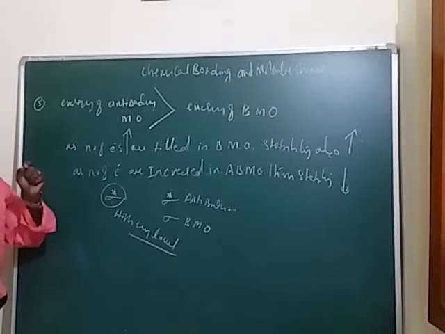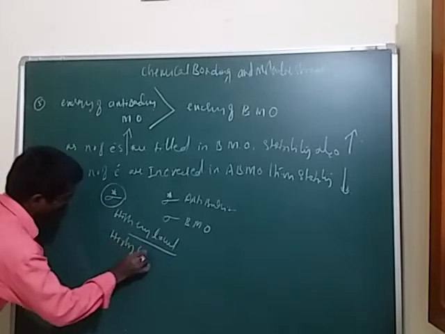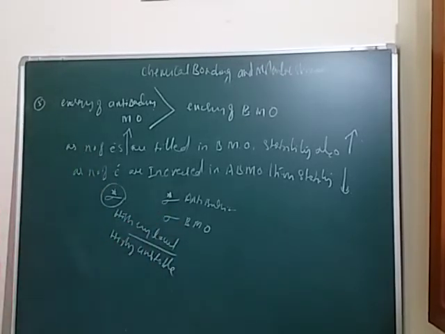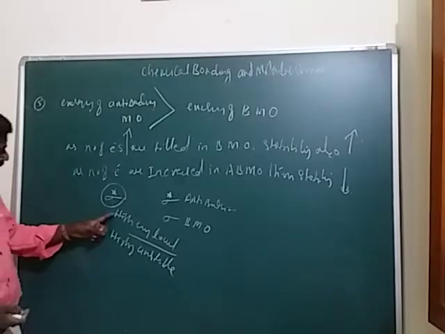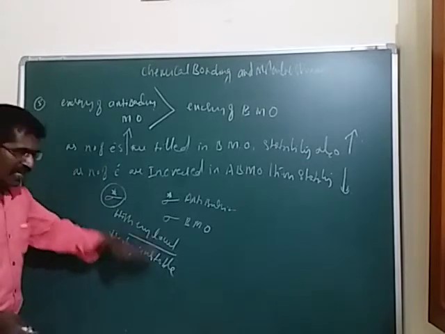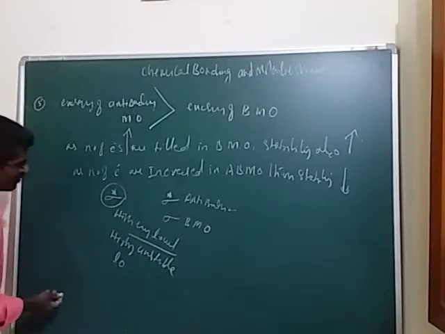When it has the higher energy, it is highly unstable.